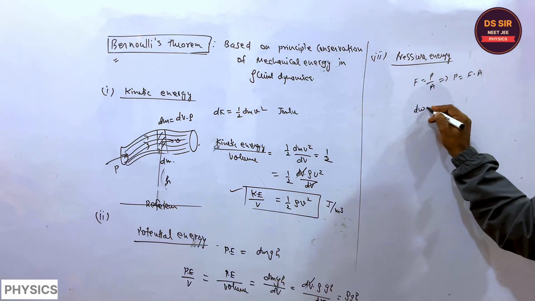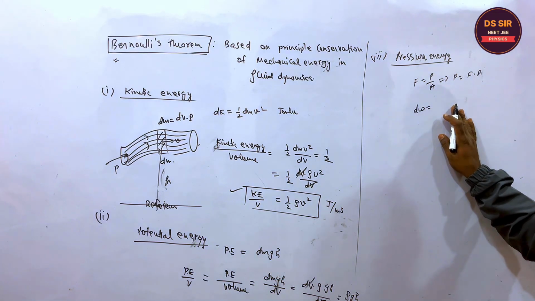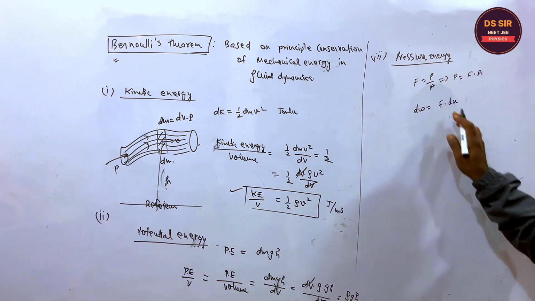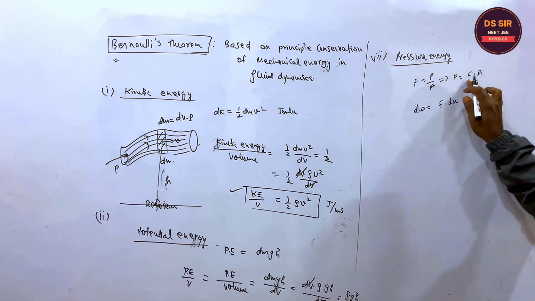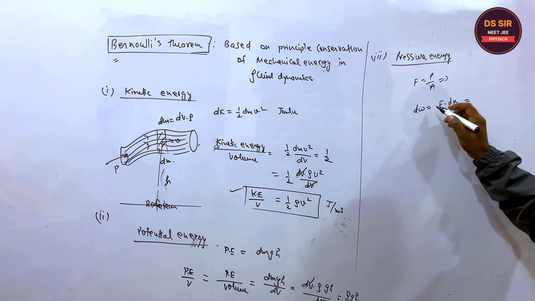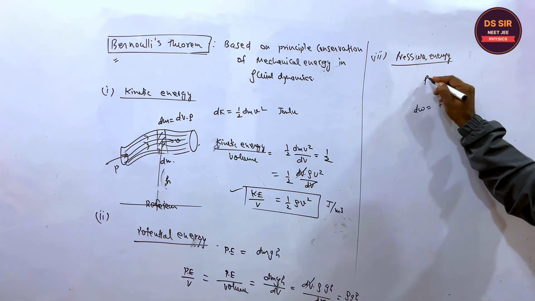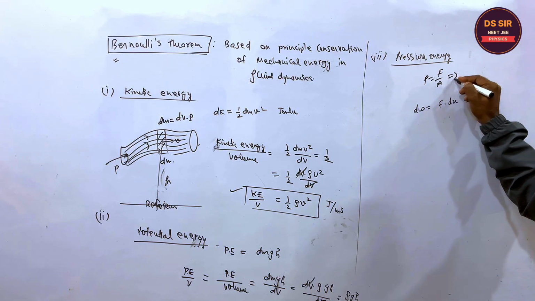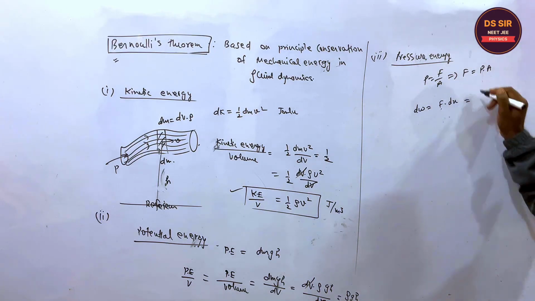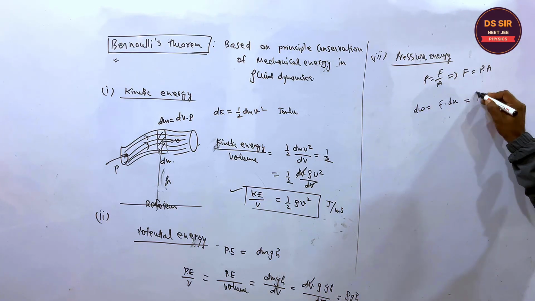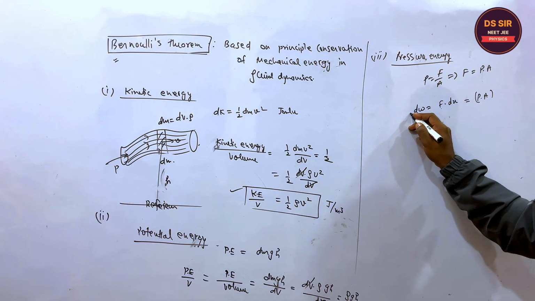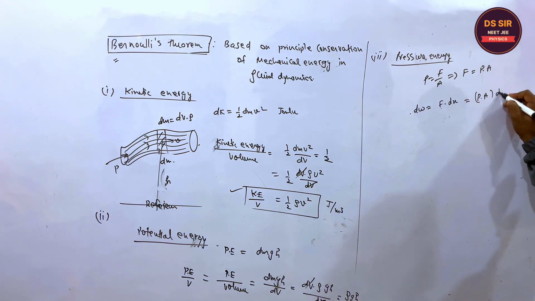So what is the elemental work done by this pressure? It is equal to force into displacement. The displacement is dx, suppose. The pressure is equal to force upon area, and the force is equal to pressure into area. Now it is correct. So this is pressure into area, this is the force, and this is the elemental work done by the pressure, force into displacement.